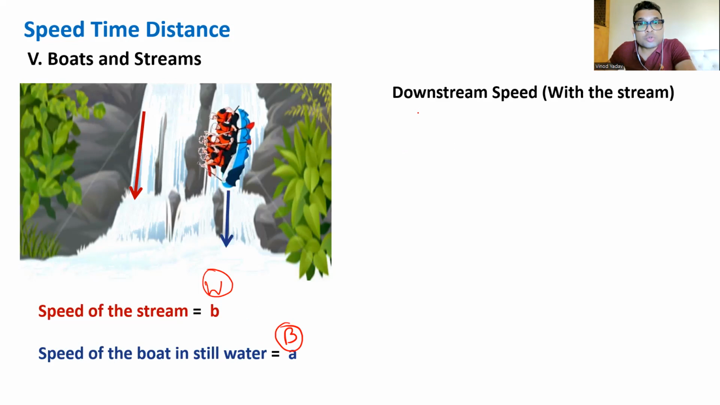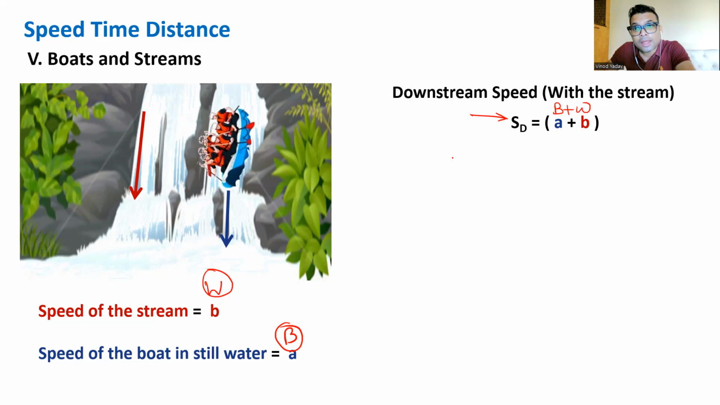So there are two situations in this case. First is downstream. Downstream means with the stream. Of course, when boat moves along with the stream, its overall speed will increase, isn't it? Because boat is constantly pushed by the water. So speed of the boat in downstream situation, SD, is speed of the boat plus speed of the water.